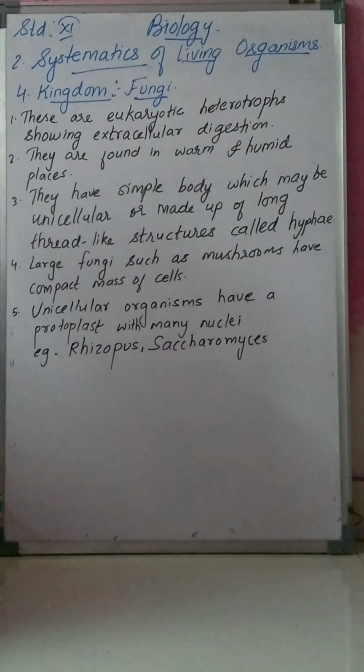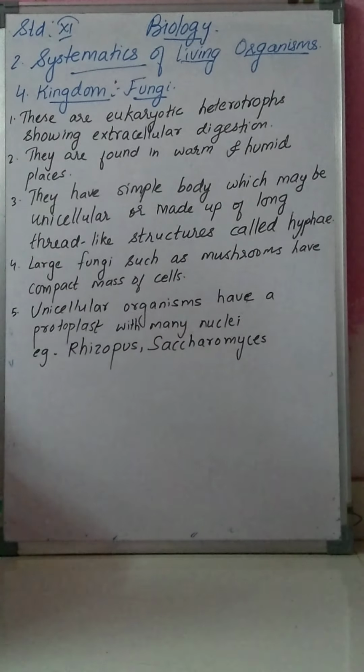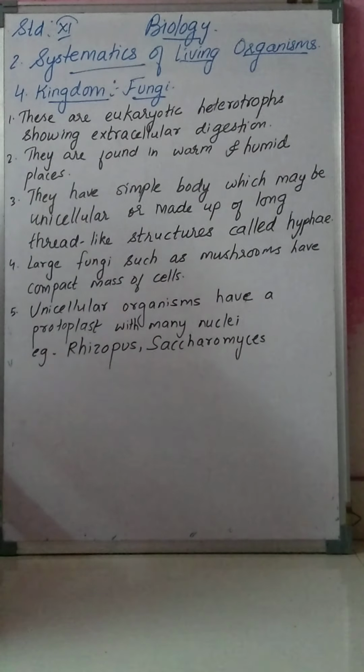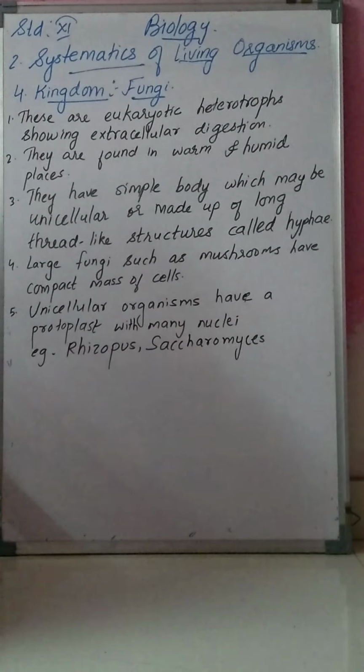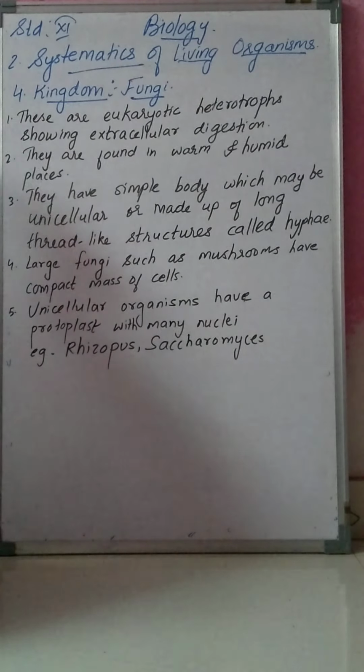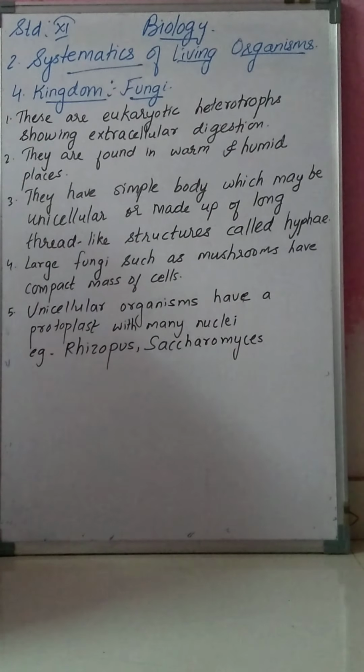We have started with the second chapter, systematics of living organisms. We have completed three kingdoms: Kingdom Monera, Kingdom Protista, and Kingdom Plantae. Now today we will start with Kingdom Fungi.